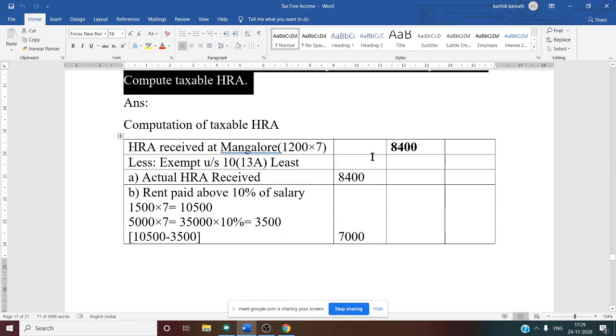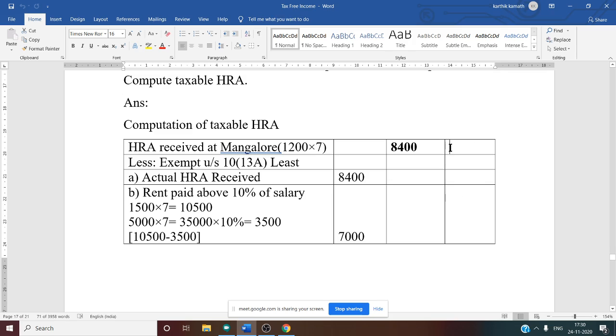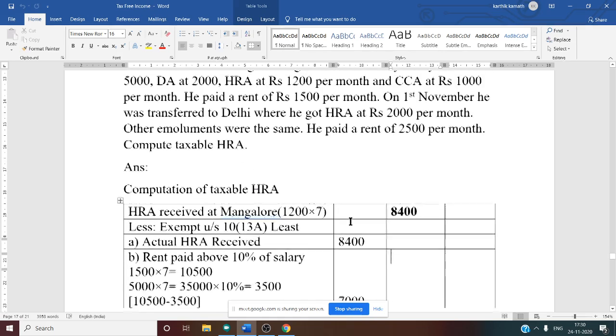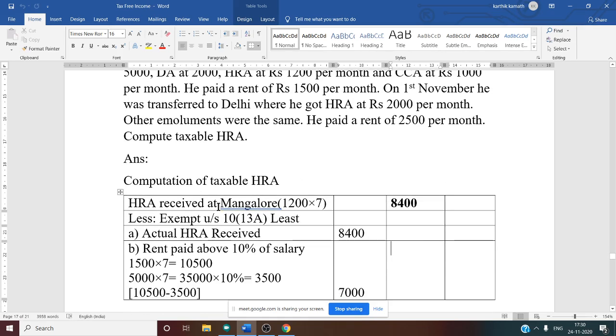Generally, if you see the problem, there are only 3 columns, particulars and 2 amount columns. But in this problem, there are 3 amount columns. Why 3 amount columns? Because there are 2 different cities. That is why after getting the answer for one city, you have to write it in the last column. That is why one additional column is maintained. So now the computation of taxable HRA, solution part.